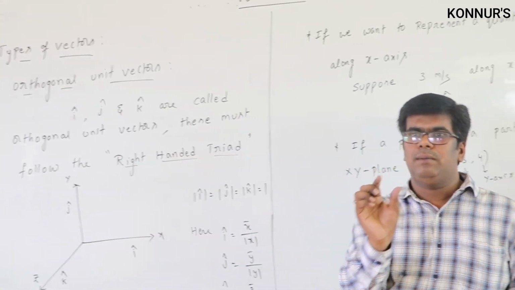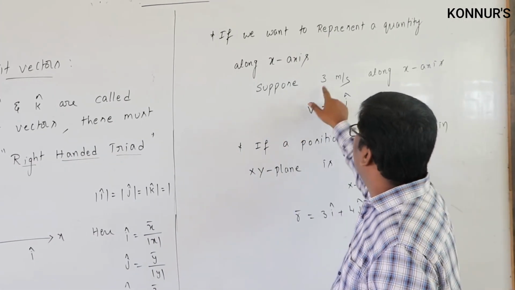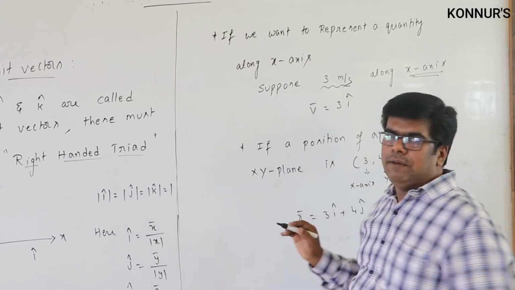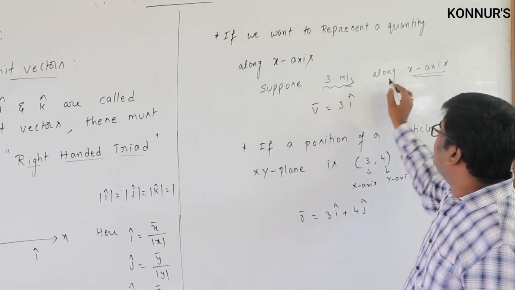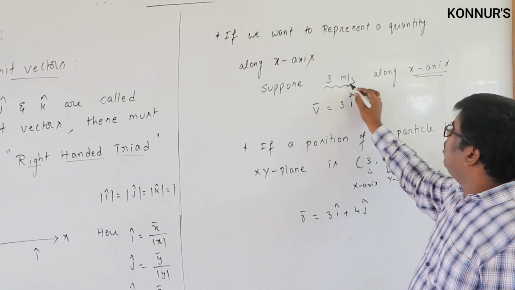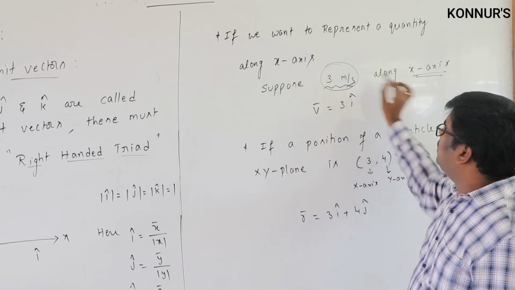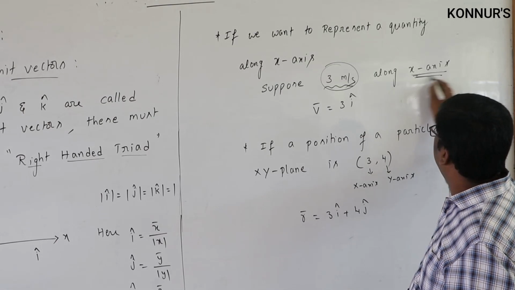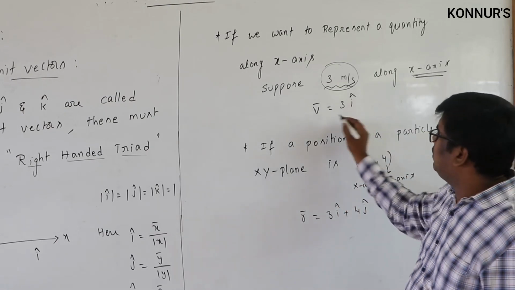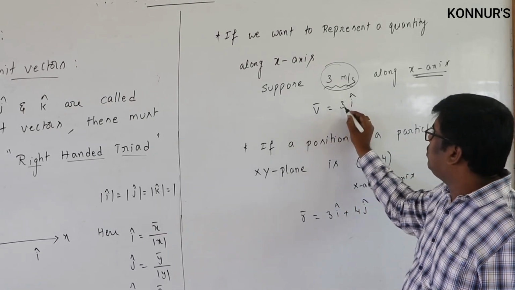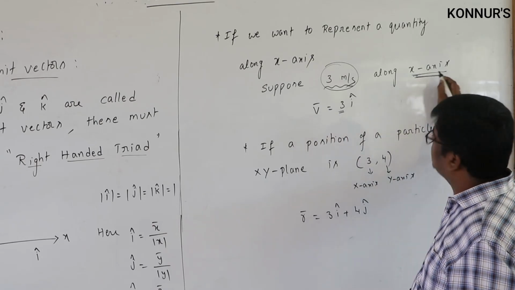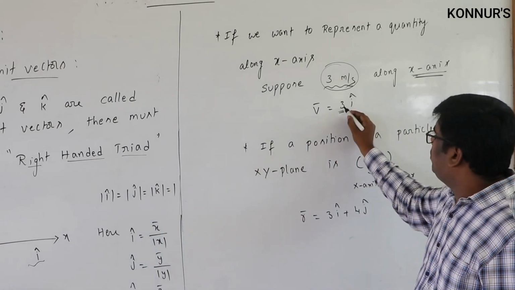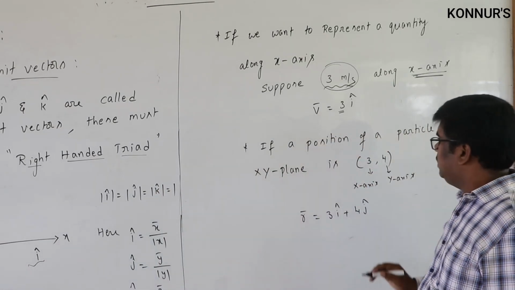Let us suppose a body is moving with 3 meters per second along the x-axis. We know its magnitude and we want to represent it in vector form. So magnitude, and the direction it is moving in, which is along the x-axis. That's why we can write v bar equals magnitude, and to represent the x-axis the unit vector we have is I cap. So we multiply with I cap: 3 I cap.